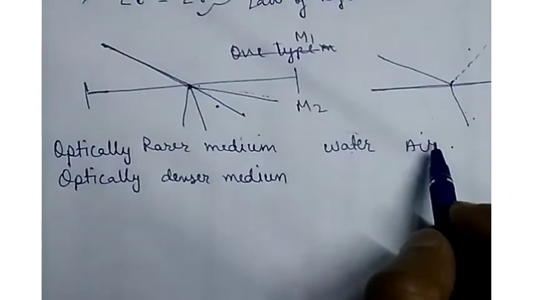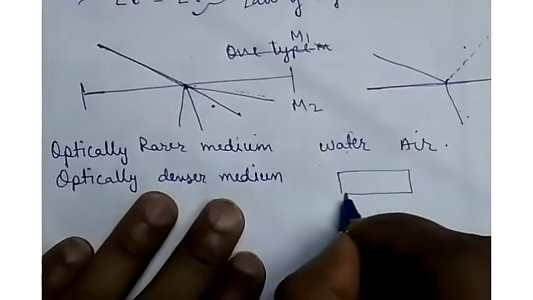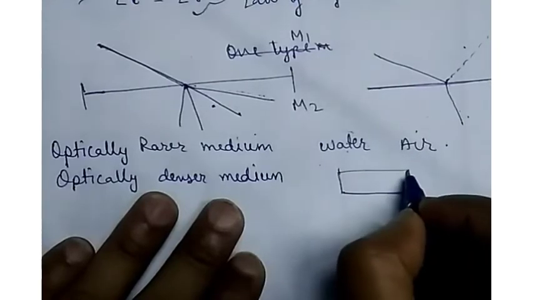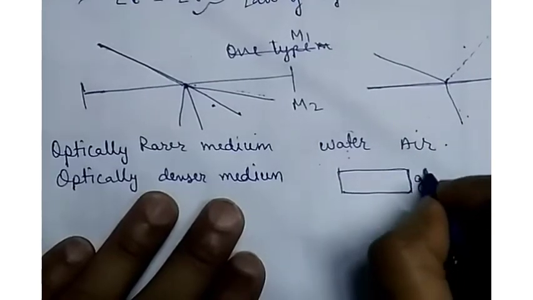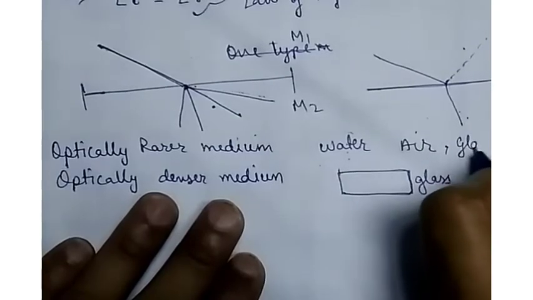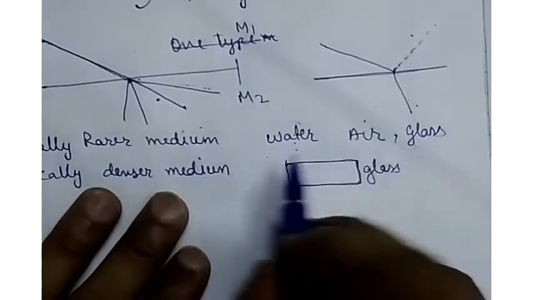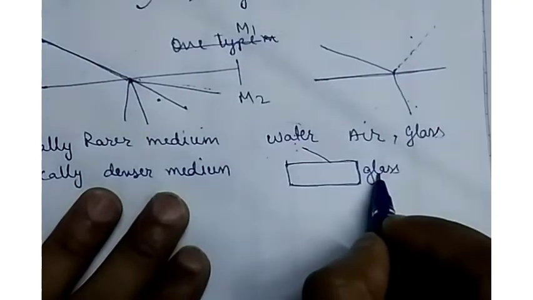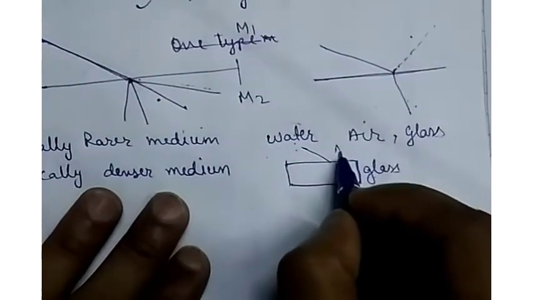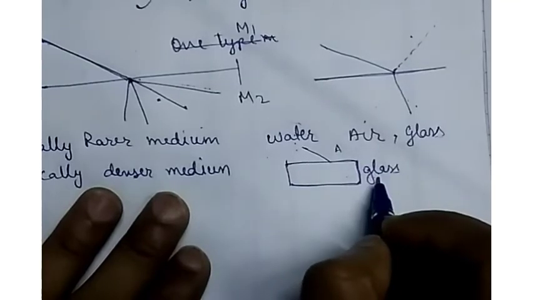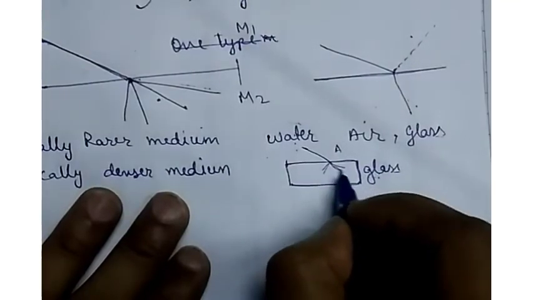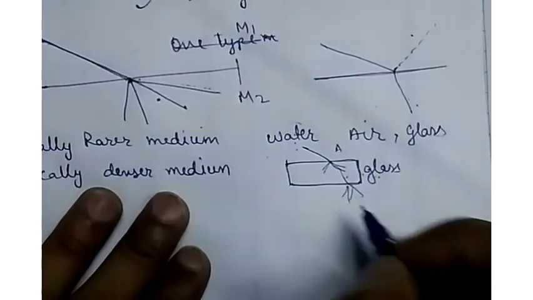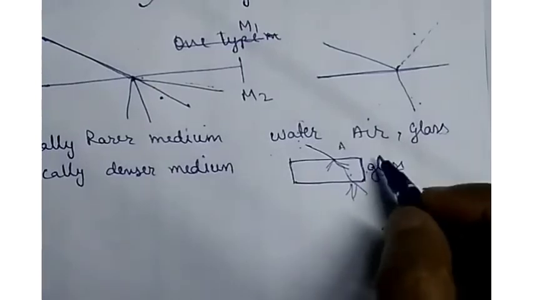Okay, like if you take an example of a block, water, or glass, take it. One more example is glass also, which is denser than water. So light is traveling from one medium to another medium which is more dense than air, so it will change its path. Okay, again when it is coming from the dense to the rarer medium, again it will change path. So it is a relative medium.